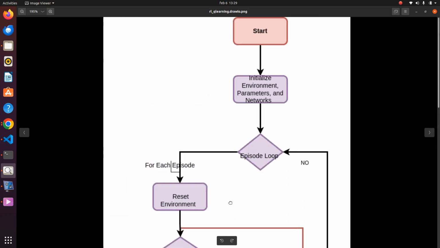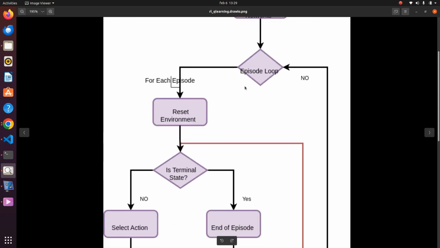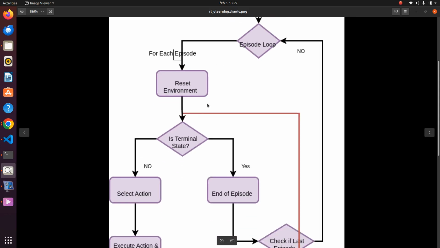You can find the diagram as well, starting with initializing the environment. Basically, our model will start by initializing the environment, parameters and networks. Then the episode loop is entered, where we create 400 episodes. In each episode we have to reset our environment.